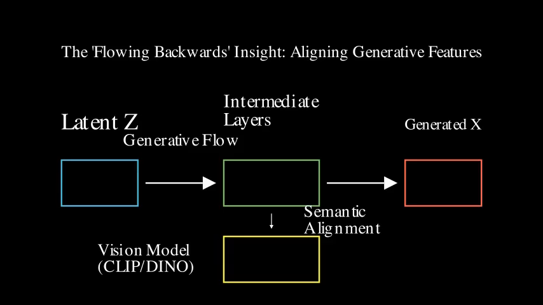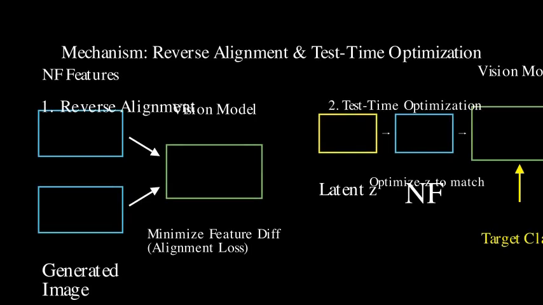Instead of only focusing on transforming the input towards the data distribution, they encourage the intermediate features in the reverse pass, the generative pass, to resemble features extracted by a pre-trained, semantically aware vision model. Think of it as providing the NF with a semantic compass guiding its generation process. Specifically, at certain layers in the reverse flow, the features are extracted and compared to the corresponding features extracted from the generated image by the pre-trained vision model.